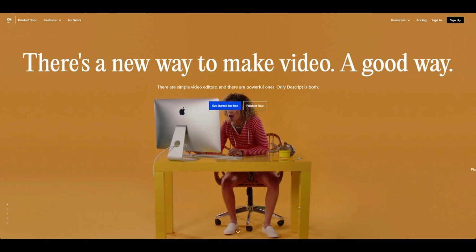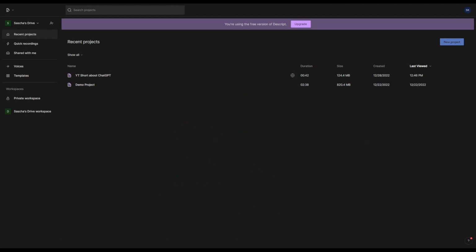The script can be downloaded from the website descript.com. You will find the link in the description. And once I'm here, I simply paste the text I just copied into Descript. And this is text-based video editing.